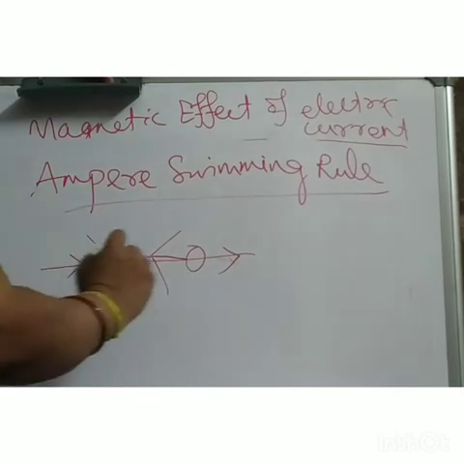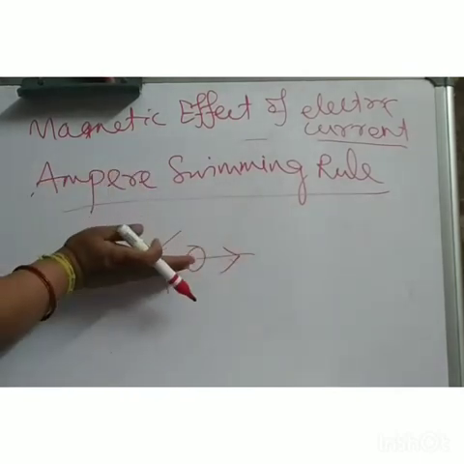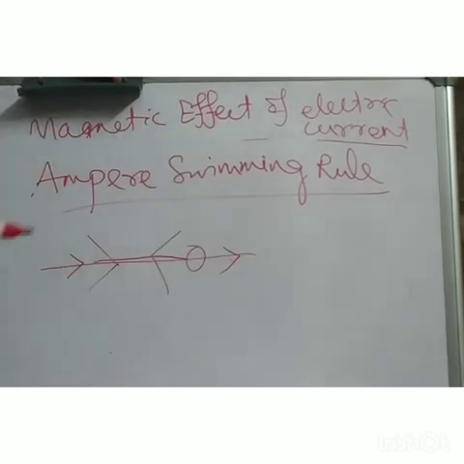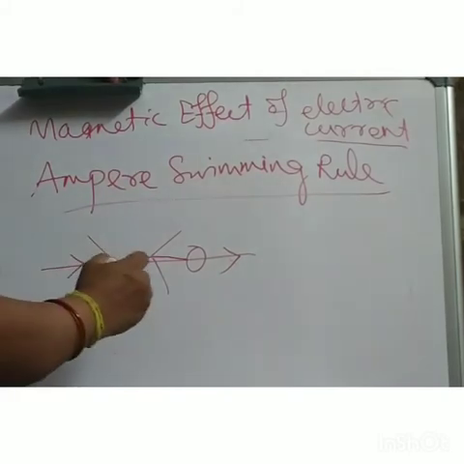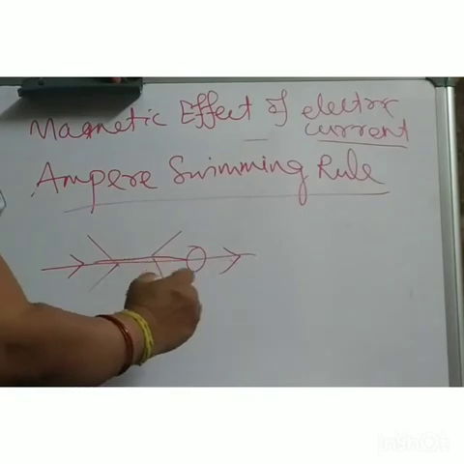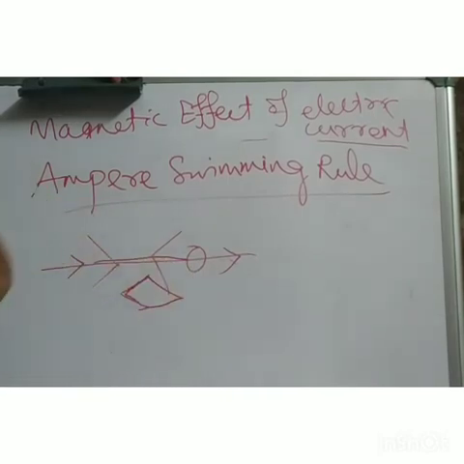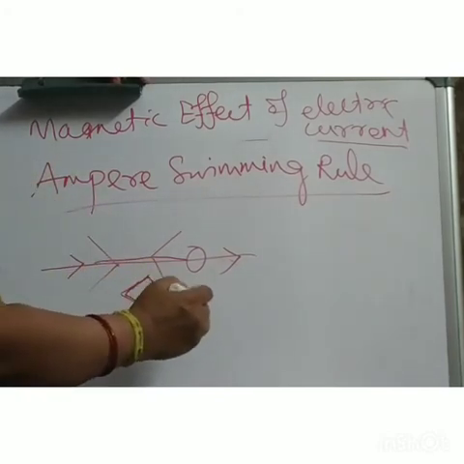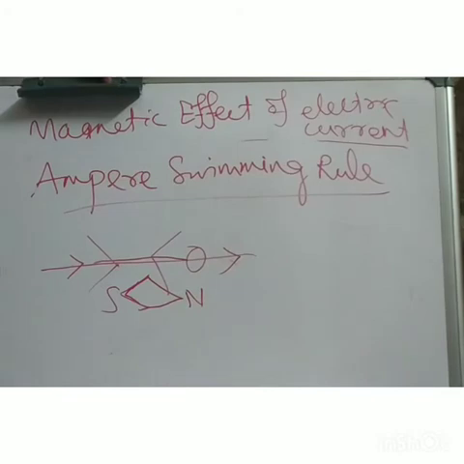If the current direction is like this and the swimmer is swimming along the current, then what will happen? If you keep your compass needle over here, just below this current carrying conductor, this is your north, this is your south.